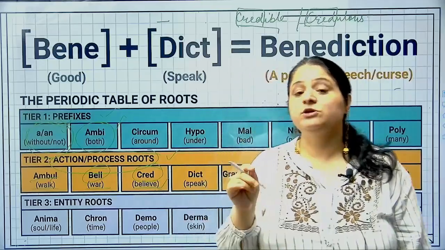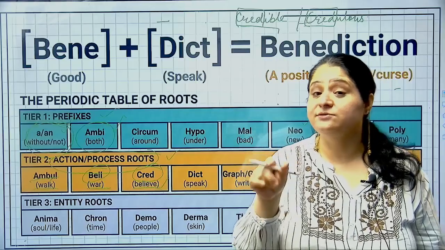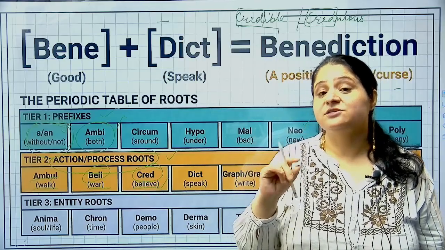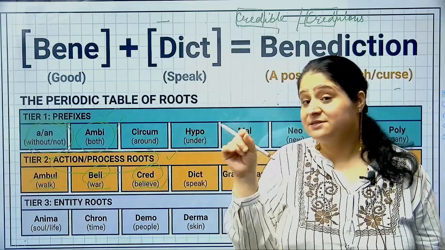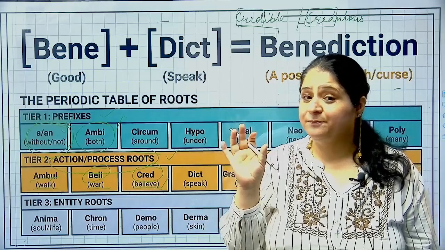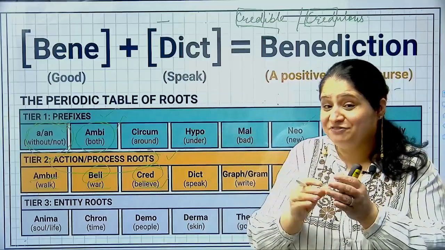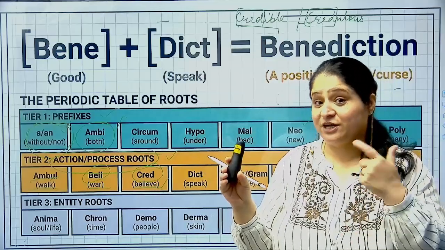Making sense? Now, credible is a person who you can trust. If I can trust anybody, he is a credible person or she is a credible person. Why? Because probably that person is smart enough, shrewd enough, according to today's times, so that is why he's trustworthy.